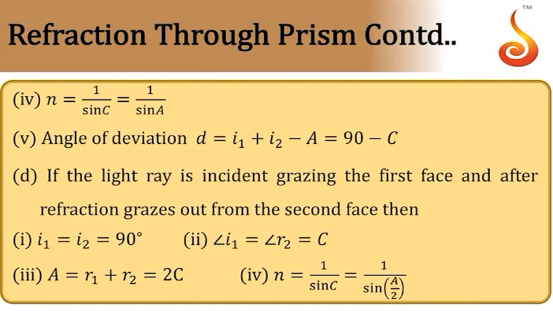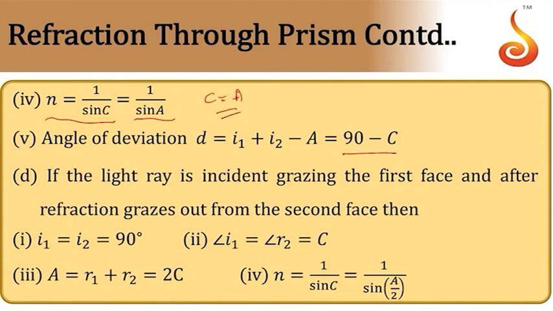Then from the critical angle relation we know n is equal to 1 by sin C. The refractive index of the material of the prism is equal to 1 by sin A, because C is equal to A in this case. Then the angle of deviation produced is 90 minus C.